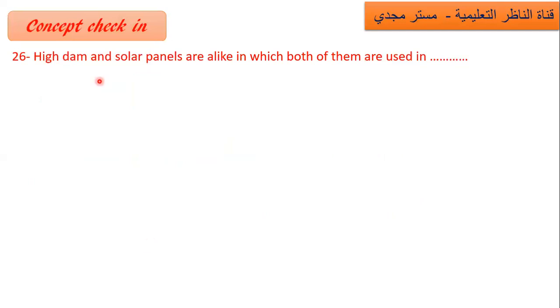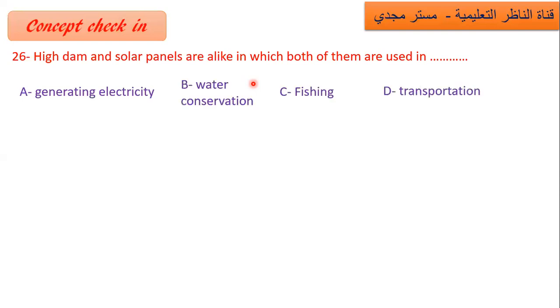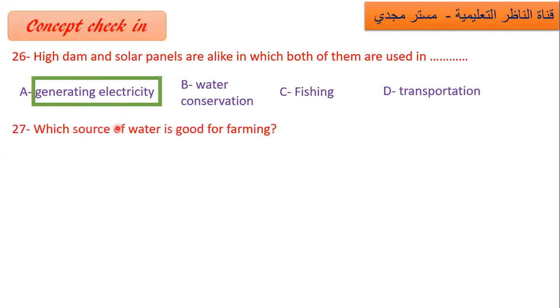The High Dam, السد العالي, and solar panels, الألواح الشمسية, are alike in what they are used for. What are both of them used for? Generating electricity, water conservation, fishing, transportation. I think both of them are used for generating electricity.